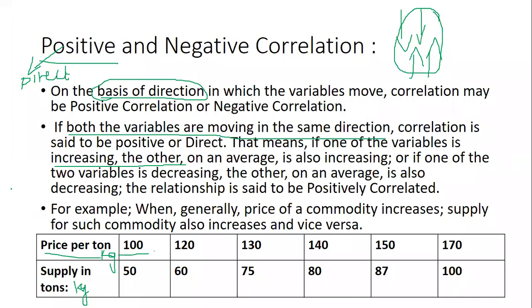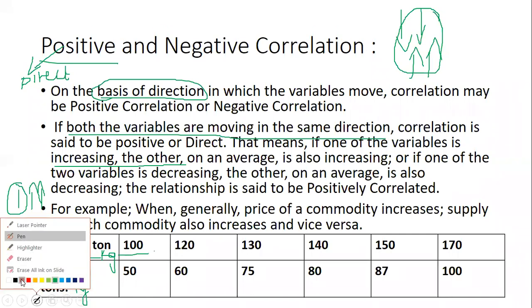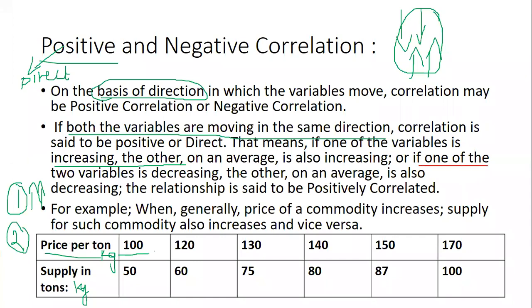That is scenario number one. Now scenario number two. What was scenario number one? If one increases, other also increases. So it is in the same direction. Then scenario number two, if one of the two variables is decreasing, the other on an average is also decreasing.